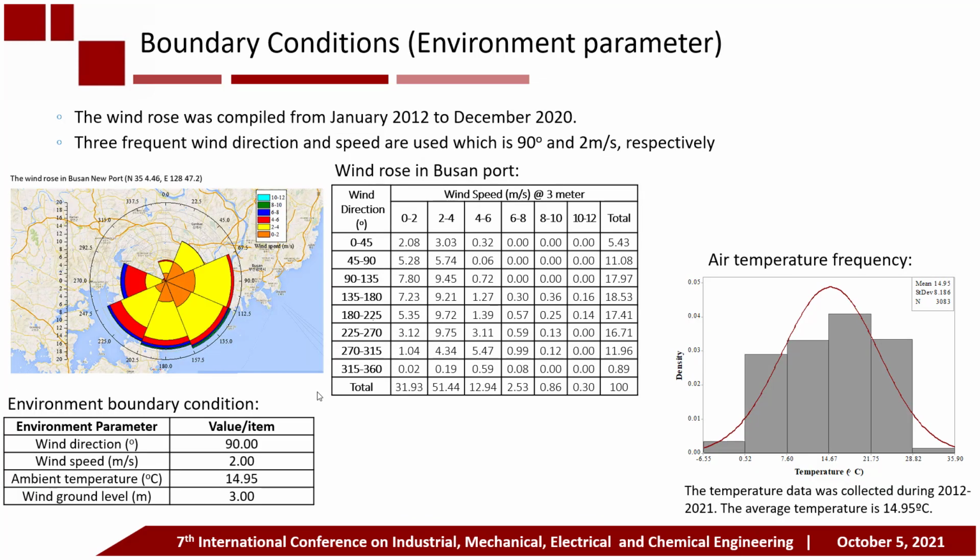The environment parameters comprise wind speed and direction, which are exhibited as a wind rose. The most frequent wind speed and direction are used for the scenario. The ambient temperature was taken by averaging the temperature from 2012 to 2020.